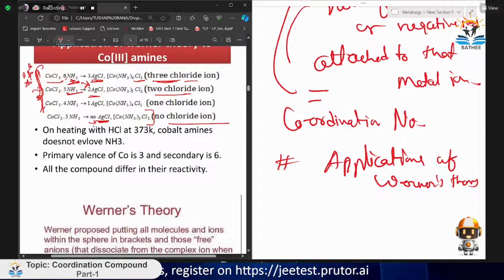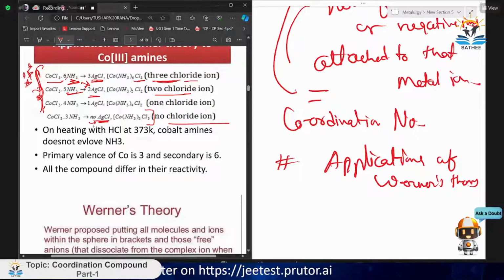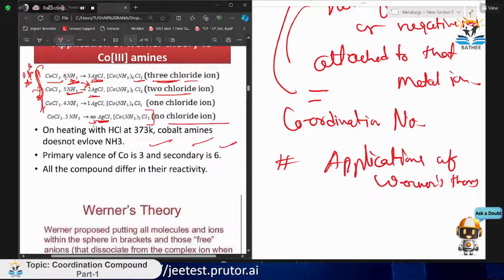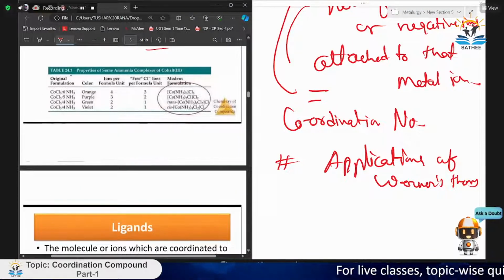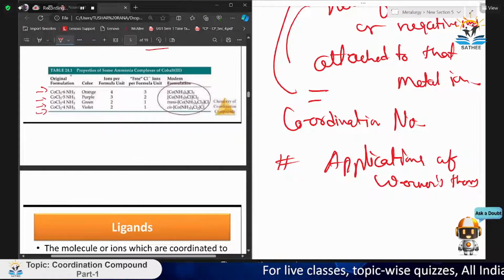On heating with HCl at 373 K, cobalt amine, okay, some theory part: primary valency and secondary valencies, I told you, all the compounds have different reactivity. Now, Werner's theory proposed putting all molecules and ions within the sphere in brackets, and those are not free ions, that I told. For example, we have read CoCl3 and all these forms.